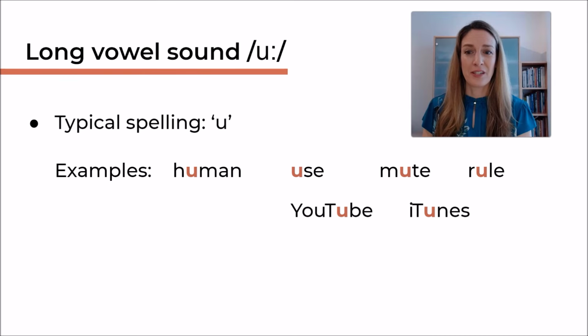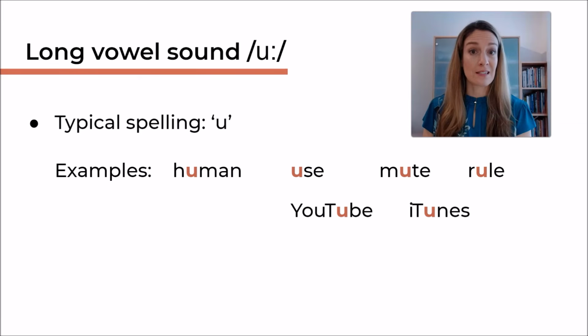Now let's have a look at another typical spelling pattern for U, and that is also the spelling U, just like we had before, I'm afraid. Here are some examples. Human, use, mute, rule, YouTube, iTunes. Now, the last 5 words actually have something in common.